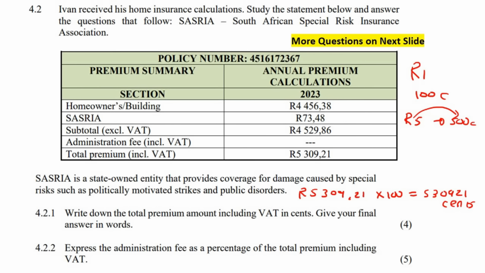Now it says write it in words. So when you write it in words, I have made a video on this before, but what I always tell learners to do is start at the back and break your number up into groups of 3. So if you originally had this, then start at the back and break it up into groups of 3. Okay, so that's going to be 530 and then 921. So what you do is you write this number out first. That's an easy one, 530. Just that number, 530.